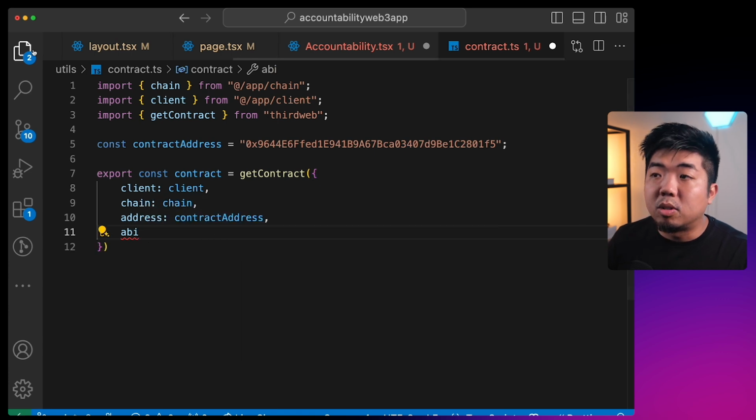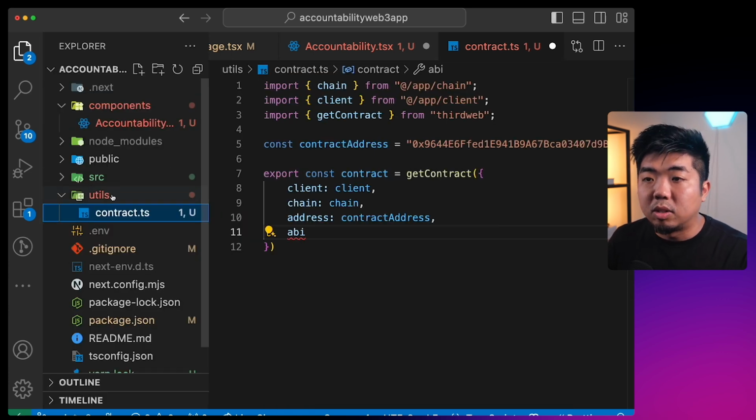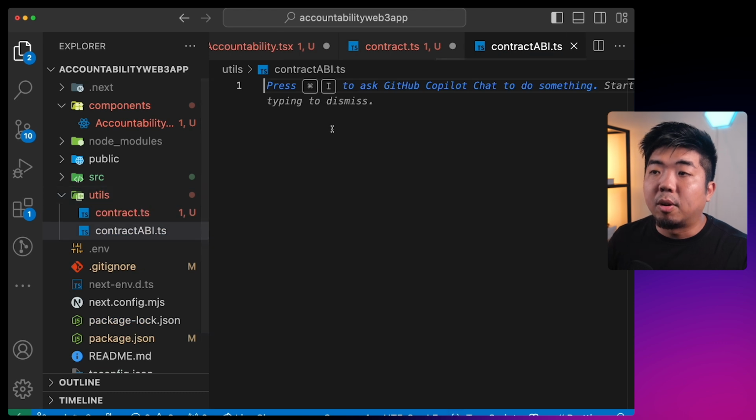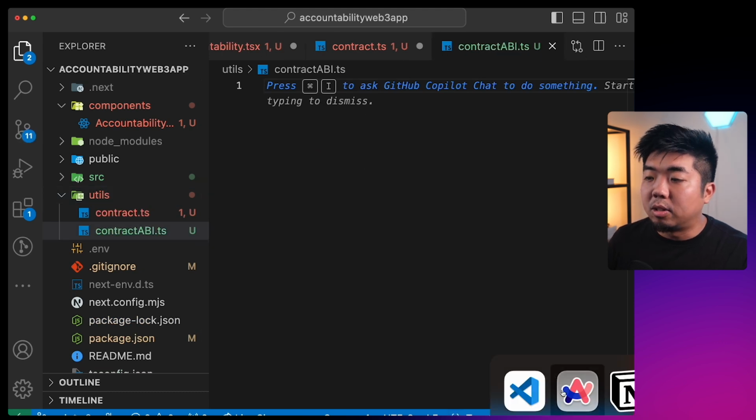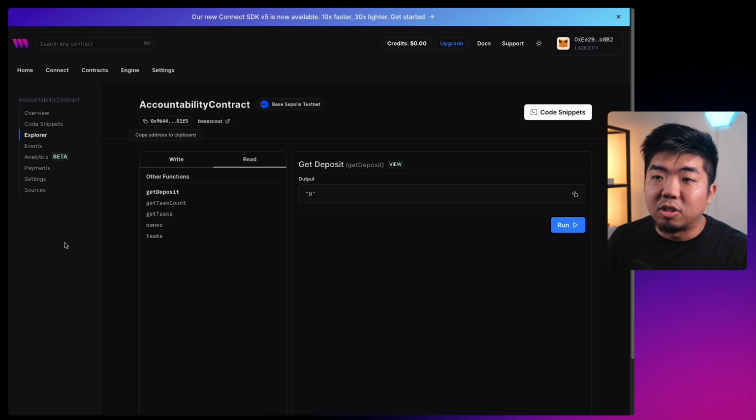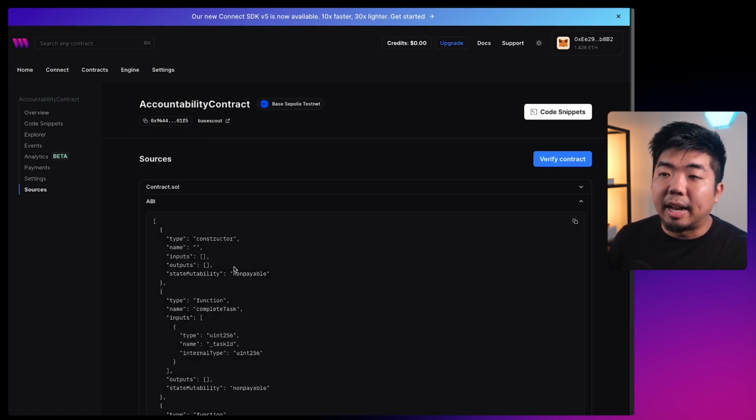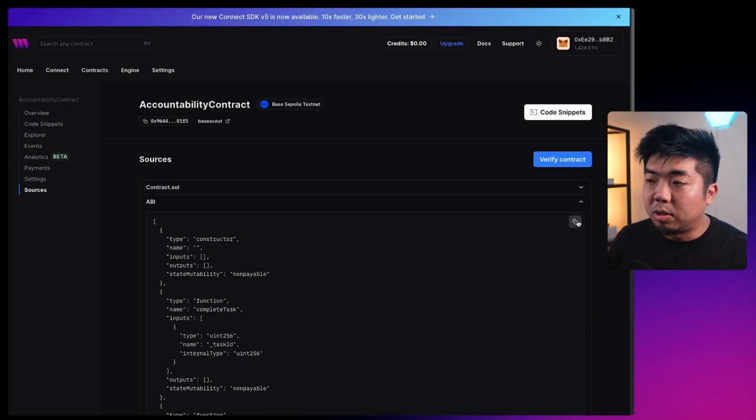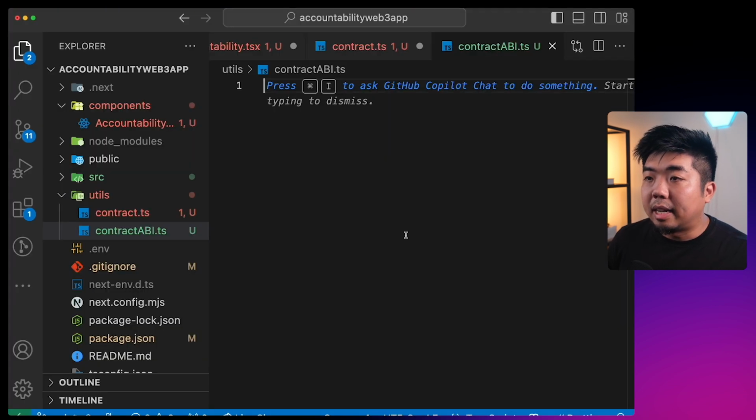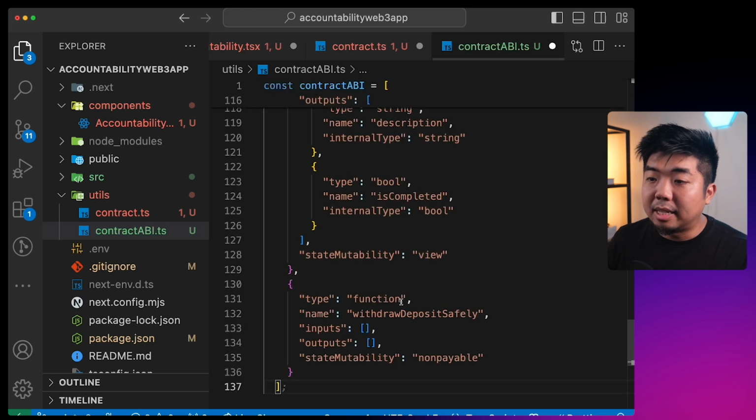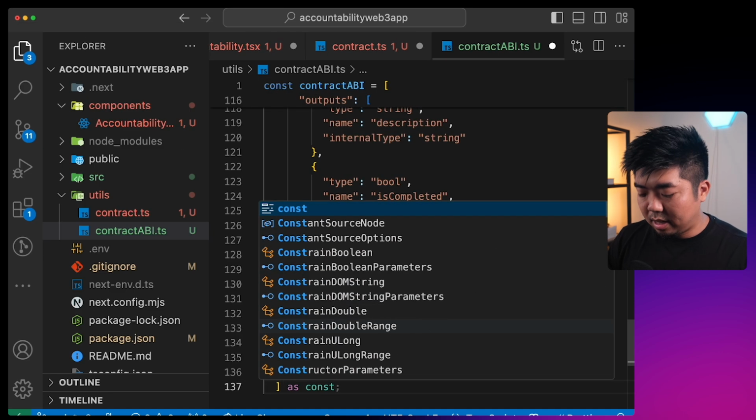Now the ABI, we're going to create a file for this. So coming back to my utils folder, I'm going to create a new file. I'm going to call this my contractABI.ts. And we're going to store our contract ABI here. And to get the ABI, we're going to come back to our contract. On the left-hand navigation, we're going to come down to sources. And in there, you'll see your ABI, which we're going to then copy here. And coming back here in the contractABI, we're going to create a variable here called our contractABI. And we're going to paste that ABI as a constant here.